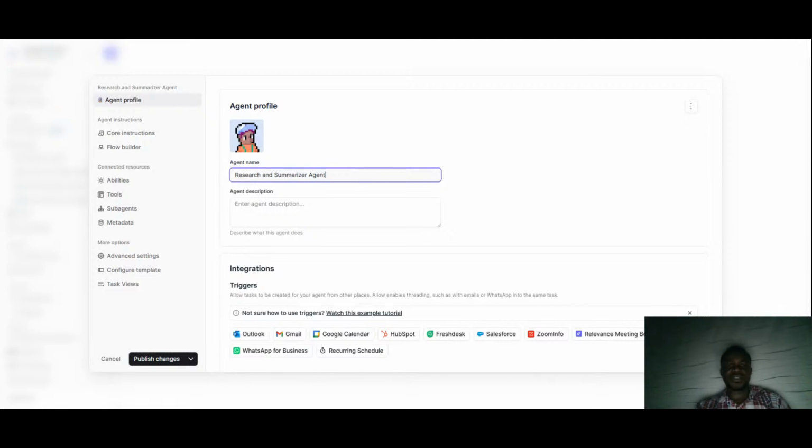agent. So right now we need to give it a description. We can see agent description. Okay. So what you do is, I will advise you the best thing is to go to ChatGPT and request for a description, and that's what we're going to do.